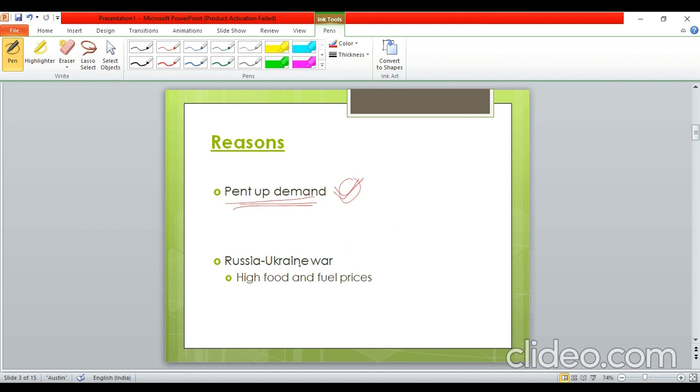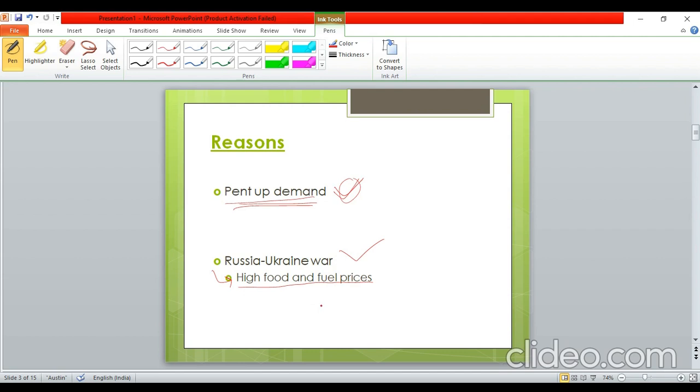But अभी के बारे में अगर हम बात करें, so the major chunk is played by the Russia Ukraine war. And यहाँ पे भी थोड़ा इसको single out करें, so it is because of the high food and fuel prices. Because if you look at the Russian economy, and the countries involved in the war, so Russia is one of the largest crude oil exporters. Now, definitely, if Russia goes into the war, this will affect the fuel prices.